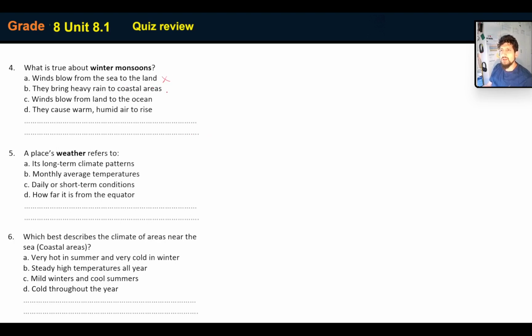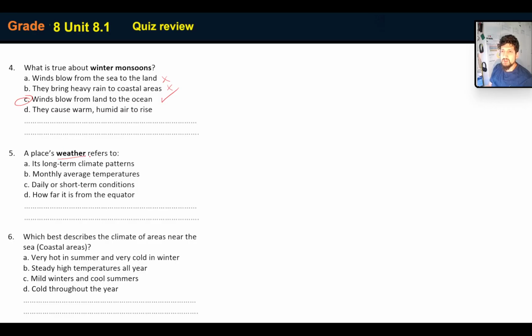They bring heavy rain to coastal areas. Again, that's a summer monsoon because it brings in the moist air from the ocean. Winds blow from land to the ocean. Yes, that's the way it works. They cause warm, humid air to rise. No, not really.